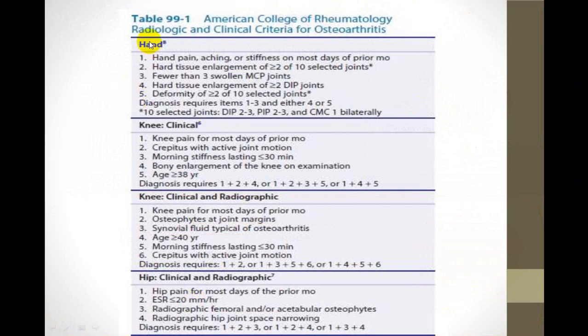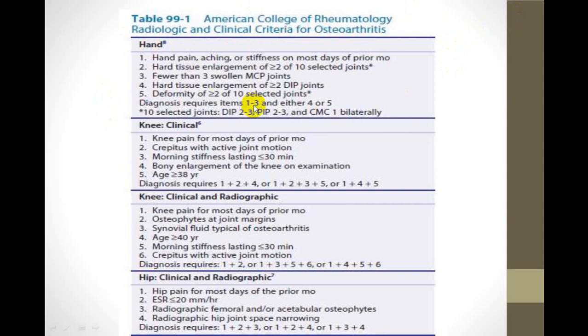What findings you come across in hand, in knee, what are the clinical and radiological findings, and what are the findings in hip. At your leisure time, you can go through; I'm not going into detail. It is the American College of Rheumatology which has given radiological and clinical criteria for osteoarthritis.